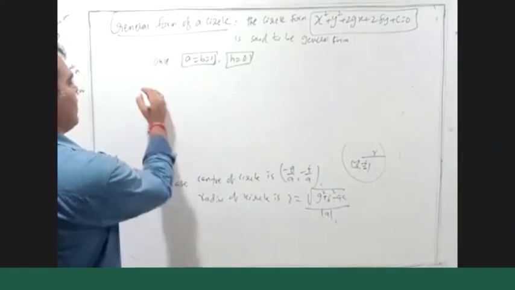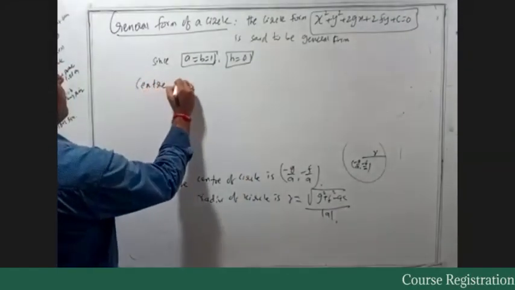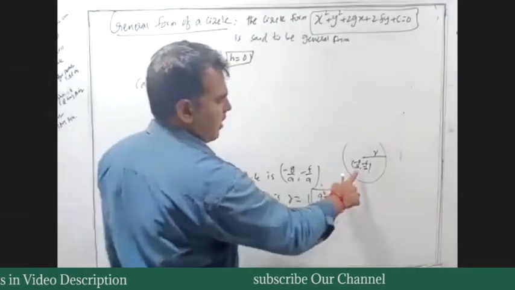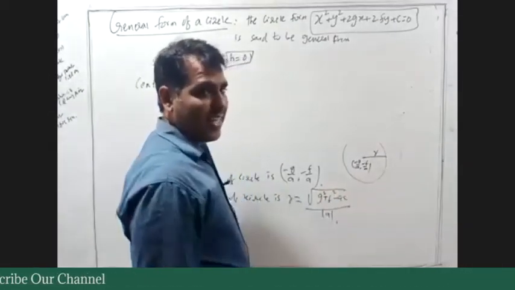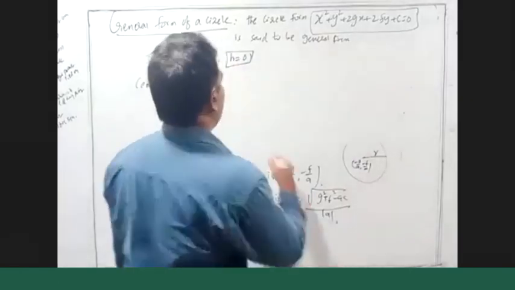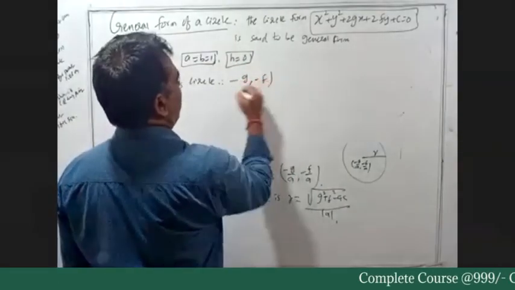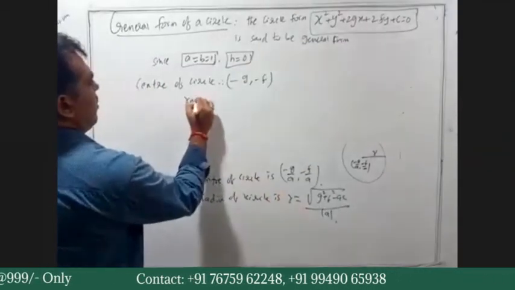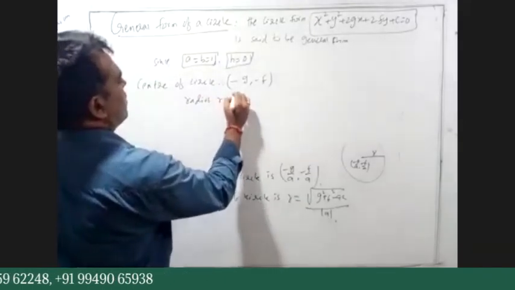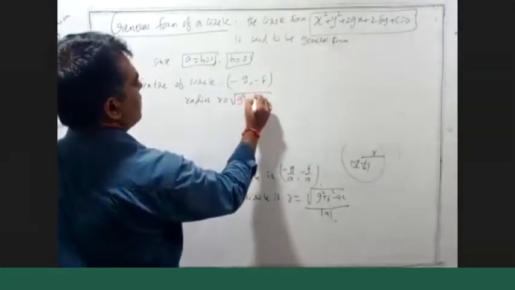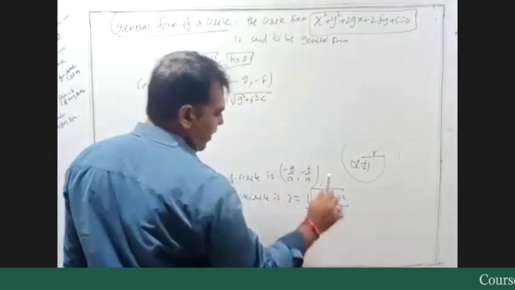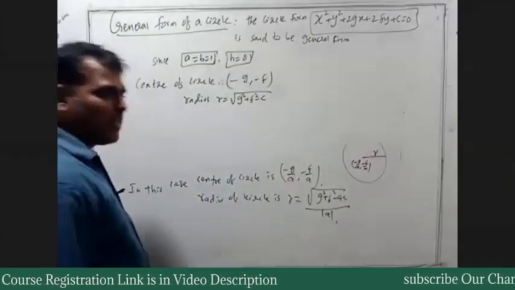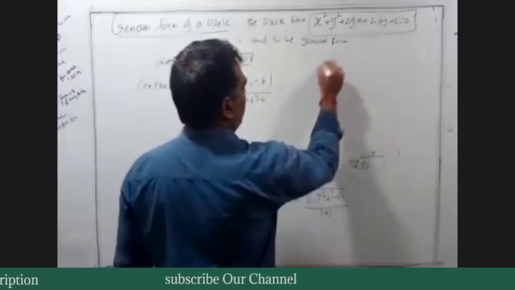Then what is the center of the circle here? We have minus g by a comma minus f by a. What is a equal to? The a value is 1. Therefore, minus g comma minus f is the center of the circle. Then the radius r is equal to under root of g square plus f square minus c. Here a is 1, so this is the radius of the circle.